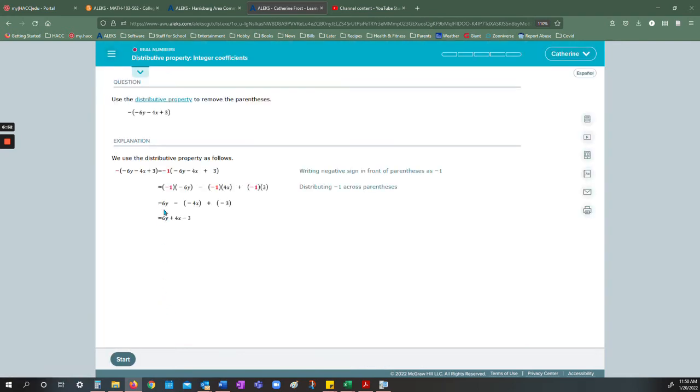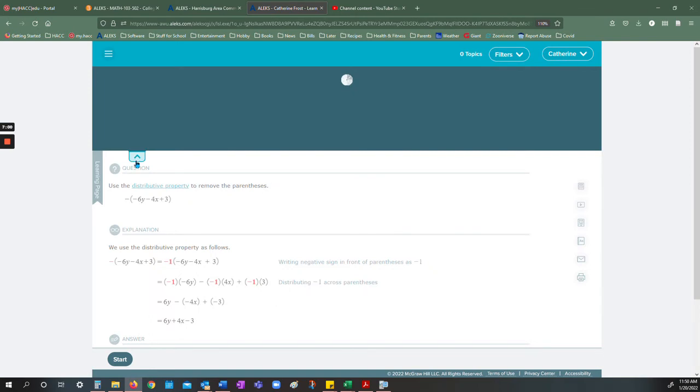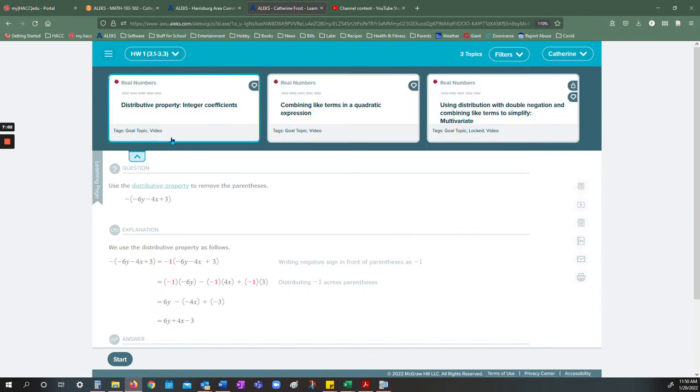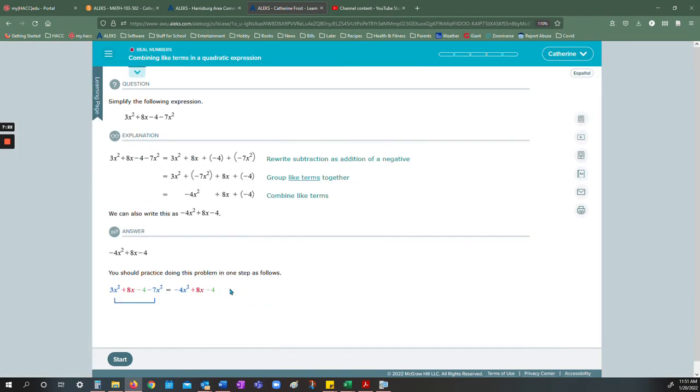Okay, so now I'm going to be working on another topic. And if I want, I can click this little tab looking thing, and it opens up what's called the carousel, and I can click on a different topic as long as it doesn't say locked. If it says locked, then it depends, like being able to do this topic, I need to know how to do these other ones first. But I could do this one, say. And so we've got the explanation page, blah, blah, blah, and then start.